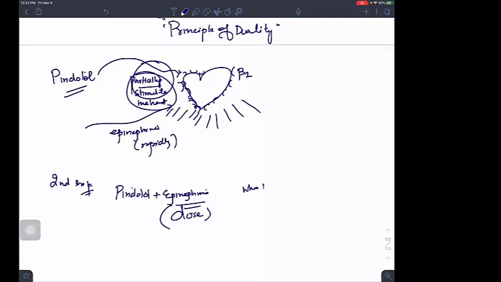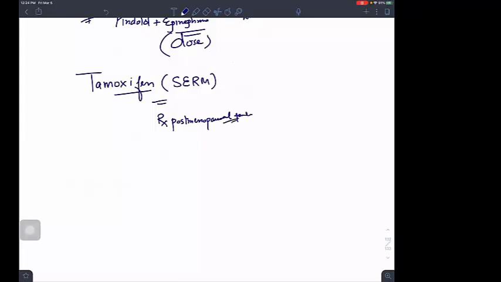Okay, I have another example for you. If I go into endocrinology, there is a drug that is tamoxifen. What is tamoxifen? It is a selective estrogen receptor modulator, SERM. We give it in which females? Postmenopausal females. What is the function? Estrogen activity I have to increase.